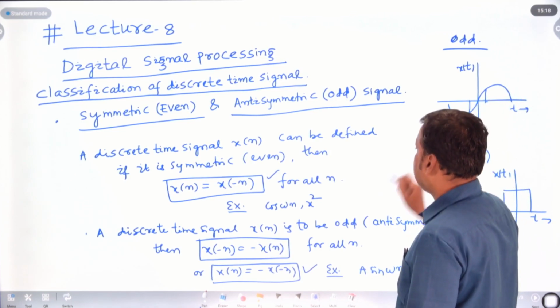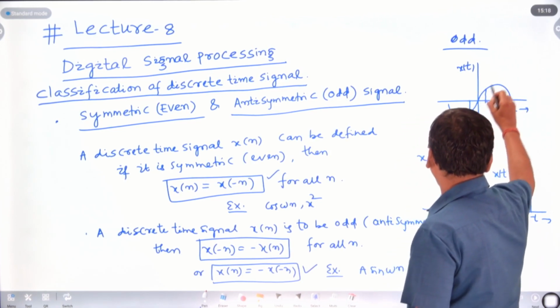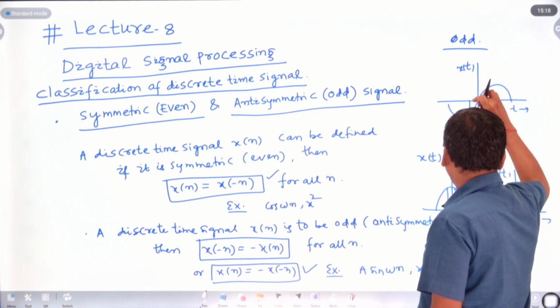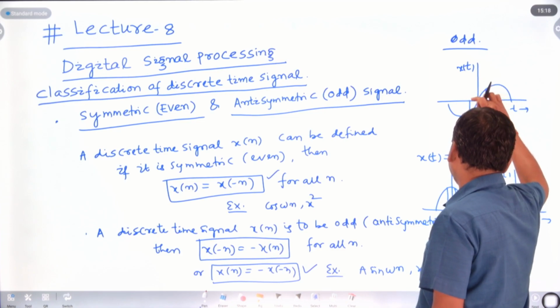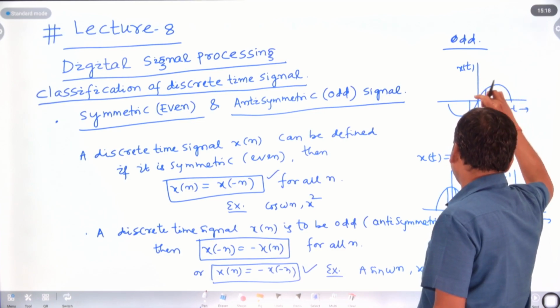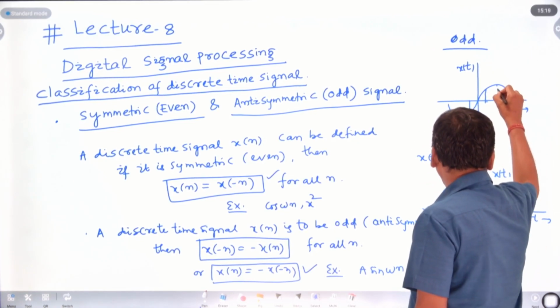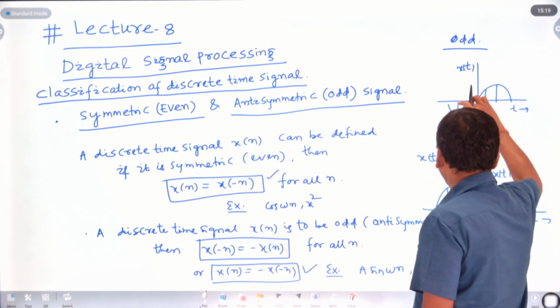An odd signal is nothing but x of n equal to minus x of minus n, like this. Whatever the value of x of t, the value at minus t is nothing but minus x of minus t. This equals this, so we can say that this is an odd signal. Whatever this is also equal to this.